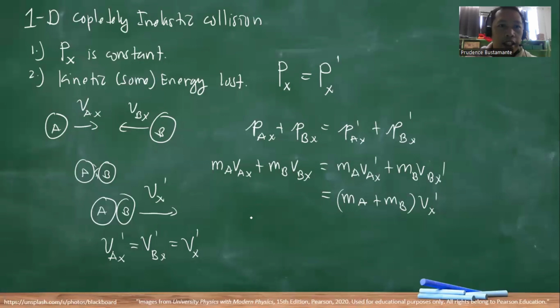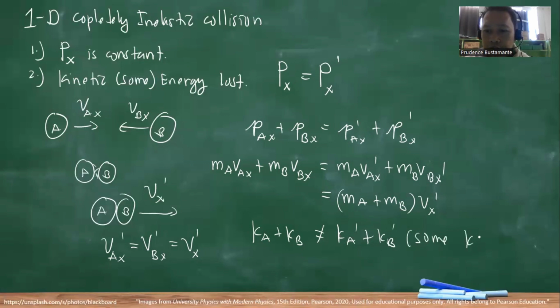But again, since this is an inelastic collision, the kinetic energy Ka plus Kb is not equal to Ka prime plus Kb prime. Meaning, some of the kinetic energy is lost. Some kinetic energy was lost, so there is kinetic energy lost after the collision.